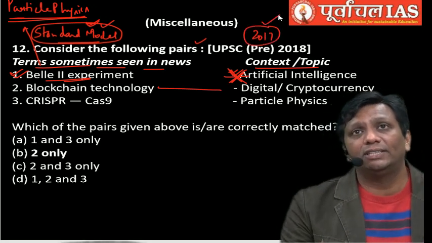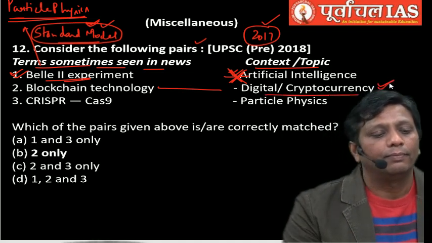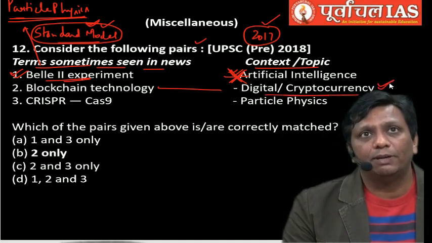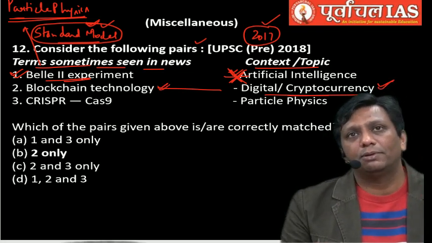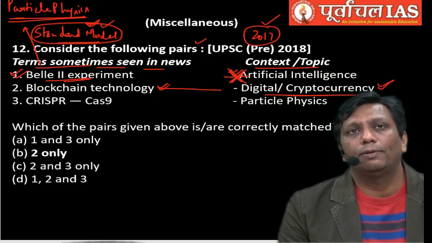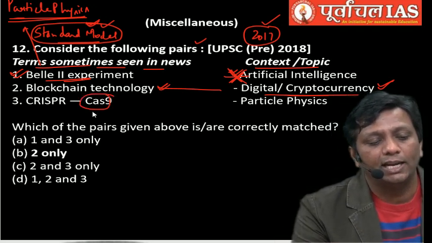During a Bitcoin transaction, it is connecting with the cryptocurrency. So this is right. This topic I will explain under some small discussion of cyber security, blockchain technology. CRISPR-Cas9 was also a question in the 2019 prelims question paper.